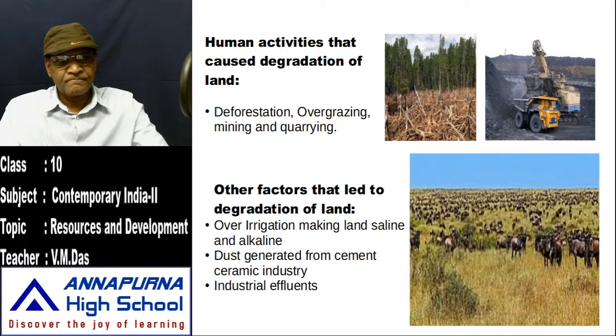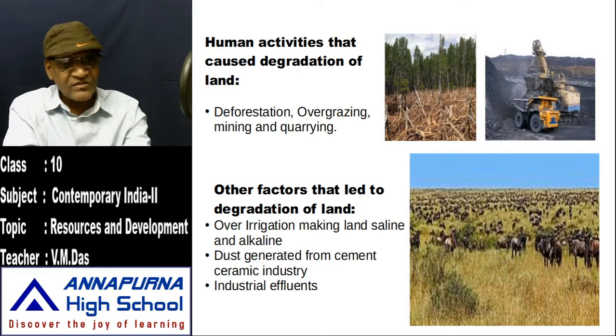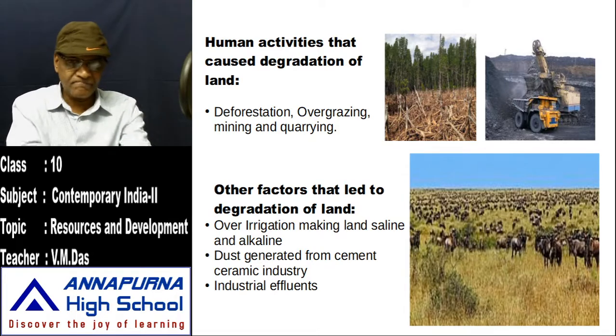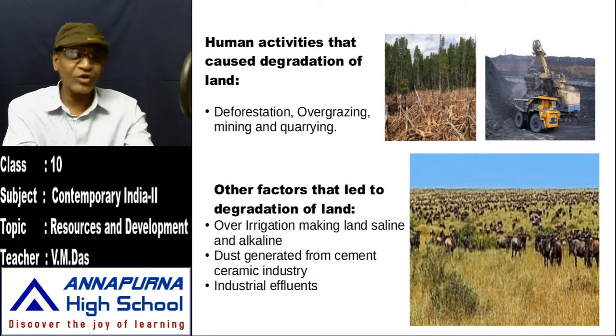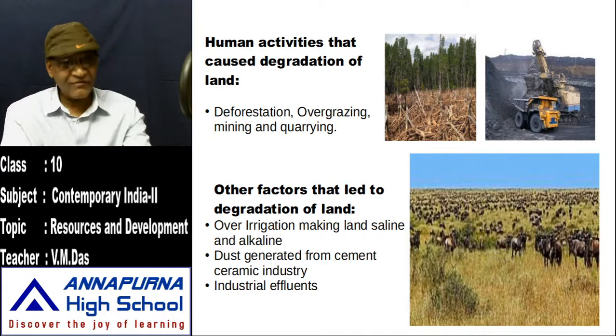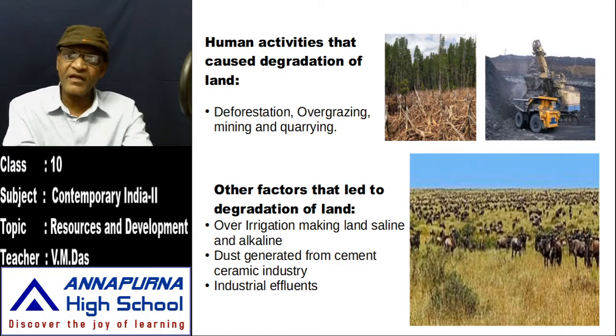And later, human activities that cause degradation of land. Just now I told you about the degradation of land, environmental damage. So who is responsible for this? We are. Human activities are primarily responsible for the degradation of land everywhere.